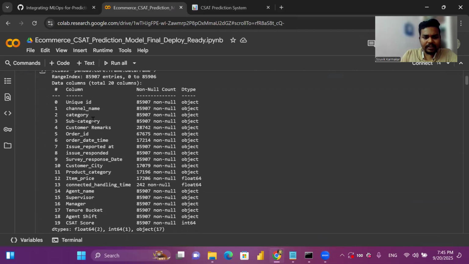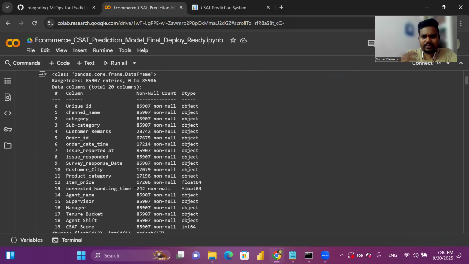So you can see among the 20 columns, most of the columns are basically object data type, and only item price and connected handling time have float data type. We can see some columns have null values also, like order date time, and connected handling time has more than 90%, I would say, null values. So we'll see in the further steps how we have handled it.